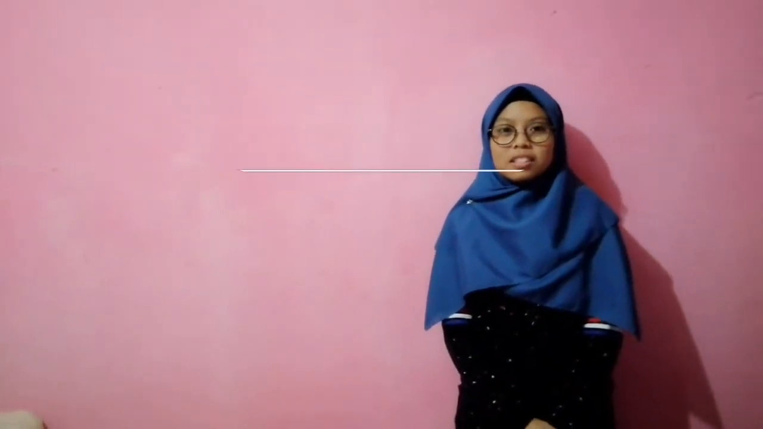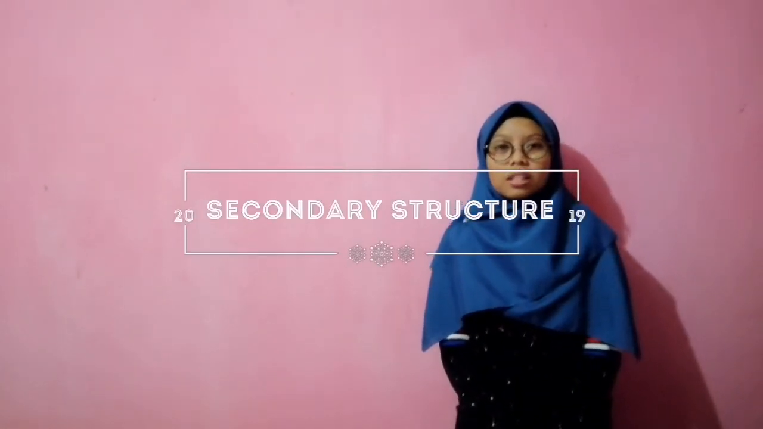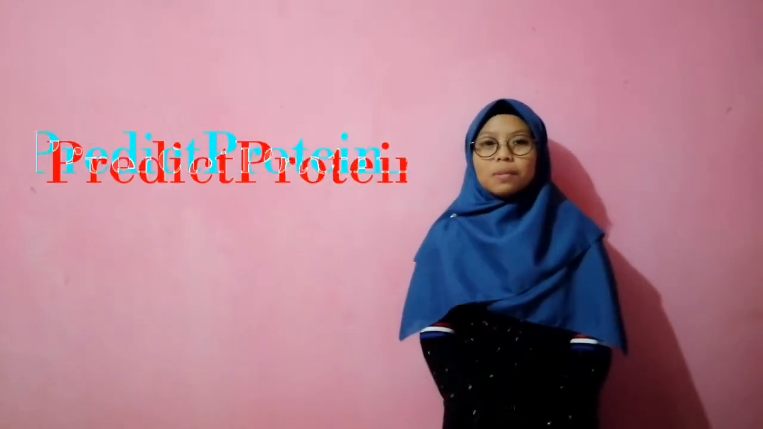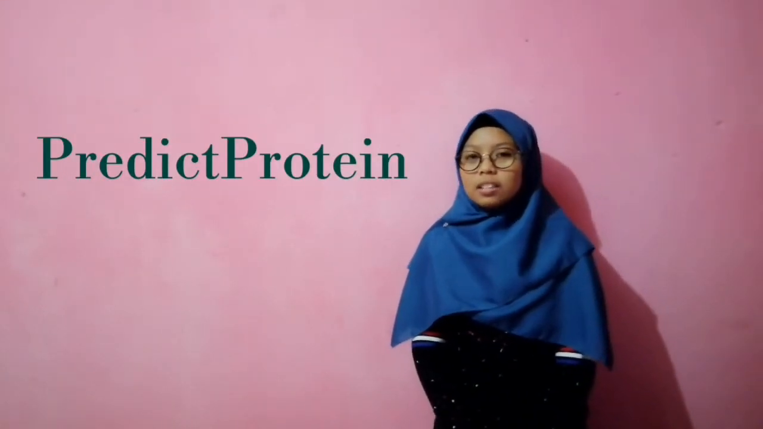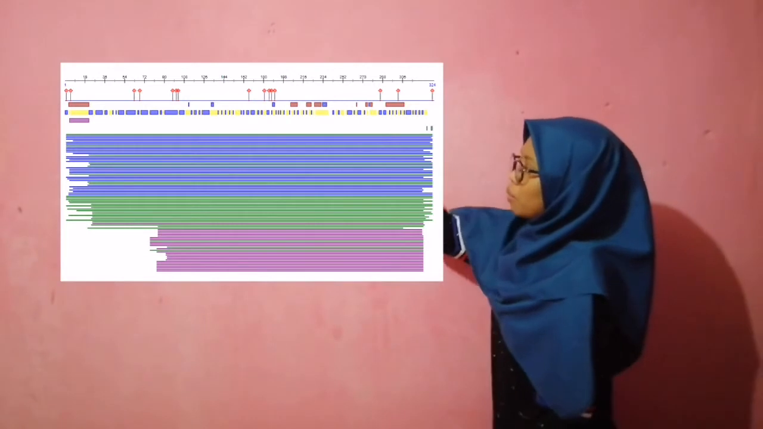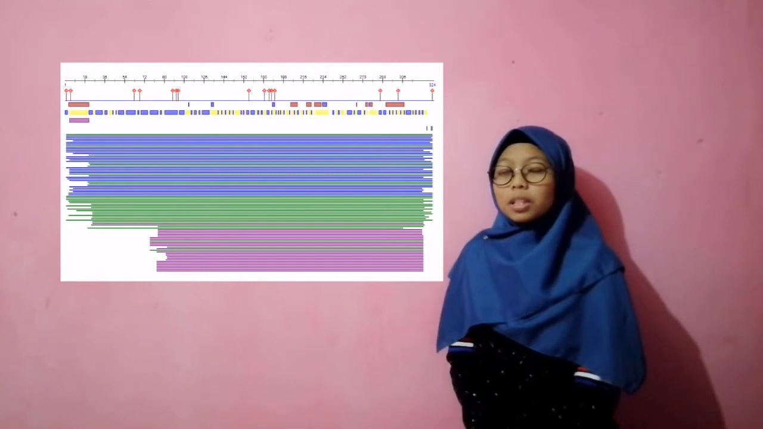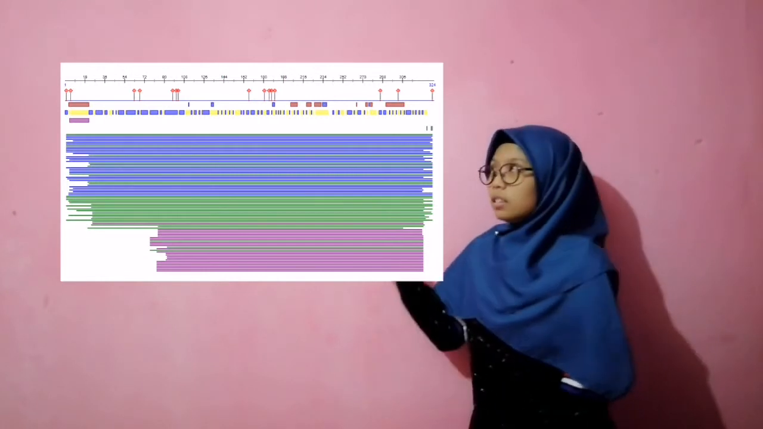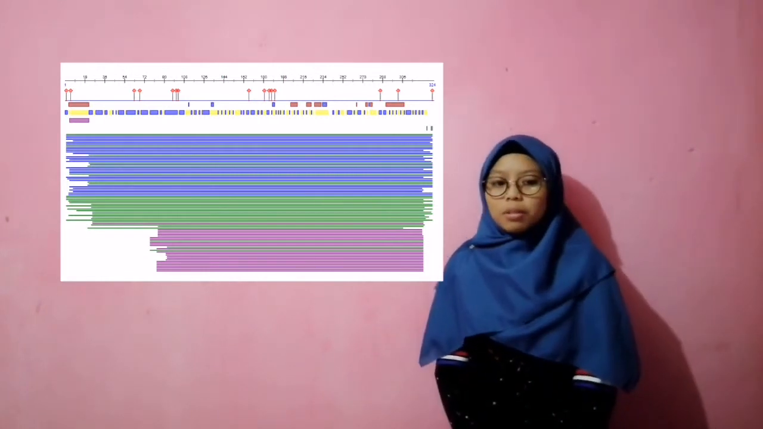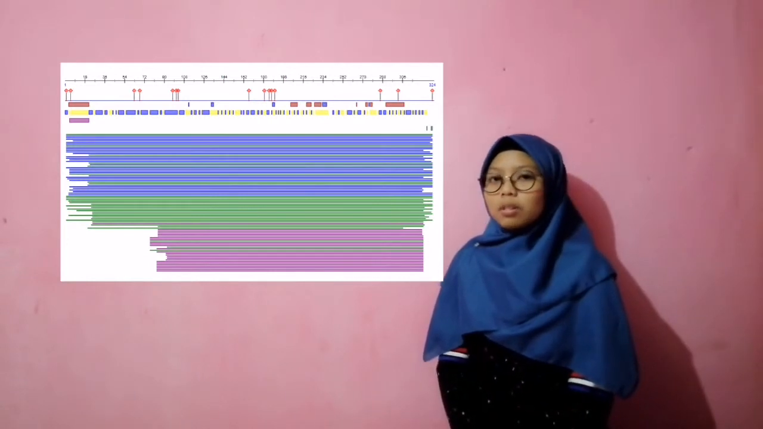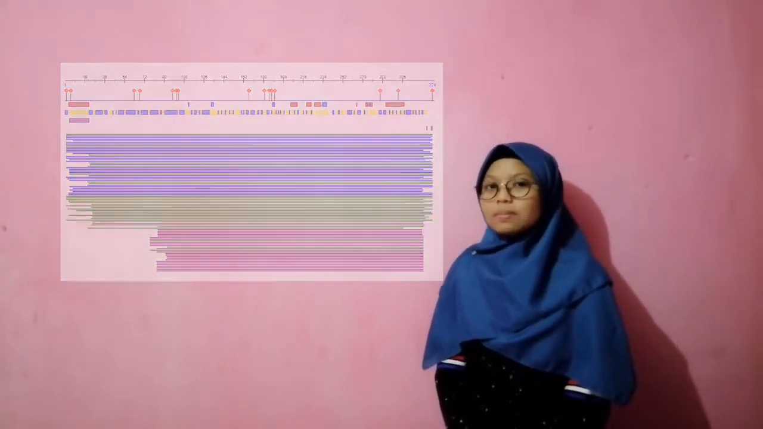Next one is the secondary structure. In the secondary structure, I use at least 2 types of database. The first one is PredictProtein. This PredictProtein is an up-to-date public sequence database that will create alignment and predict aspects of protein structure and function. As you can see in the picture, there is a red color and a blue color. The red color is the alpha helix structure, meanwhile the blue color is the beta pleated sheet structure. And in this structure, the amount of alpha helix is 9 and the amount of beta pleated sheet is 5.